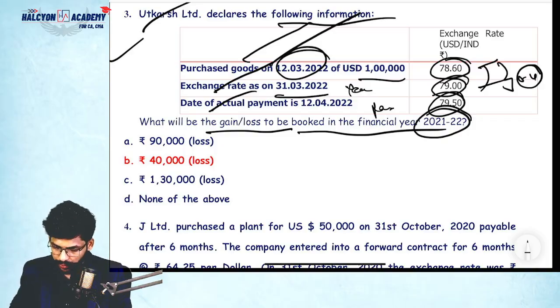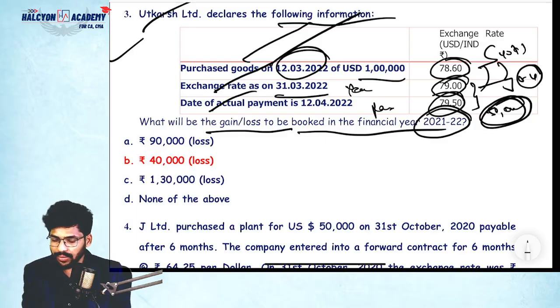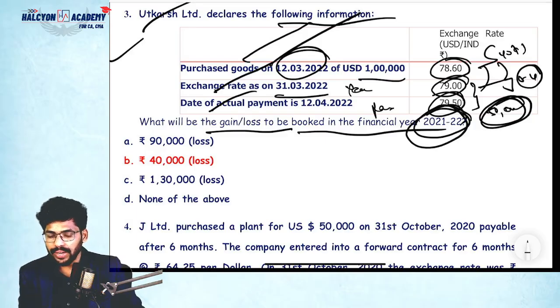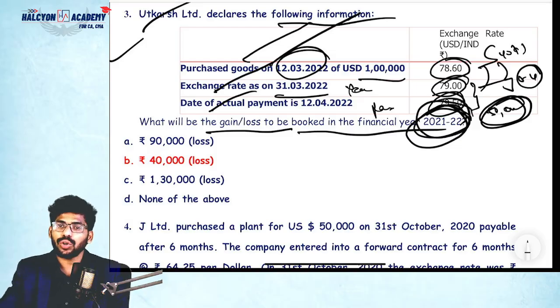So 0.4 into 1 lakh, how much? 40,000 loss in the previous year. Next year on the date of payment again 0.5 increase, so 0.5 into 1 lakh is 50,000, again loss. They're asking question for 21/22, not 22/23, correct? You're paying in 22/23, not in 21/22. So that's why they're asking the gain or loss on 21/22 only. So how much?